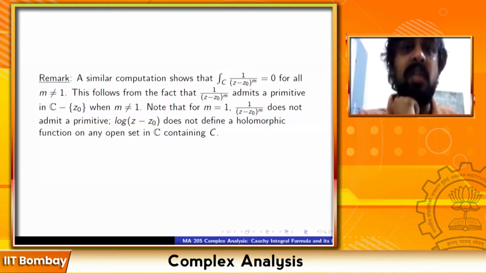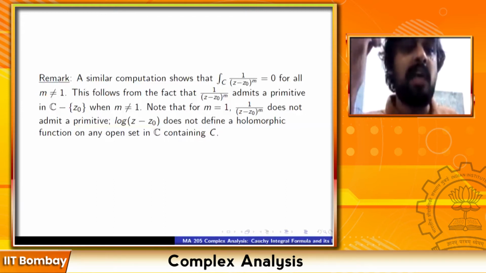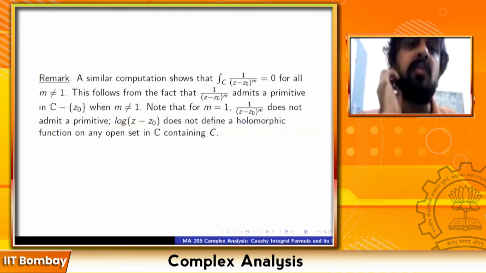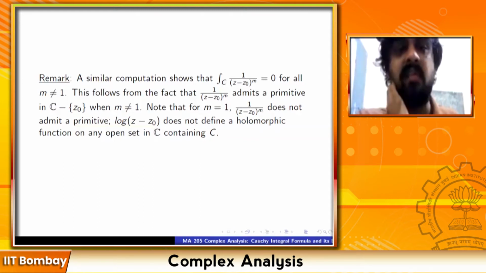So when m is different from 1, this admits a primitive, and therefore the integral is equal to the difference at the endpoints. The difference is the value of the primitive at one end minus the value of the primitive at the other end, but it's a closed contour, so the value at the starting point and the end point is the same, so this integral is 0. So whenever a function has a primitive on omega, then the integral along any curve in omega is 0.